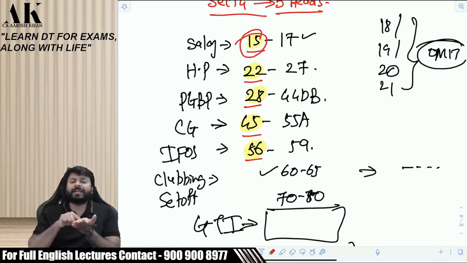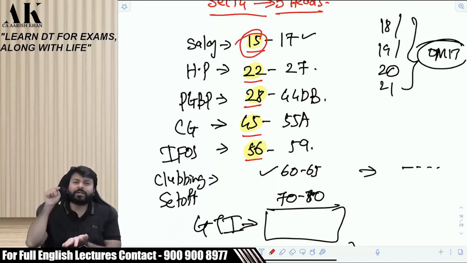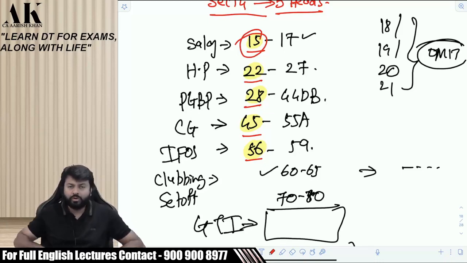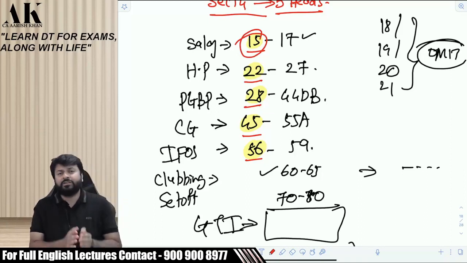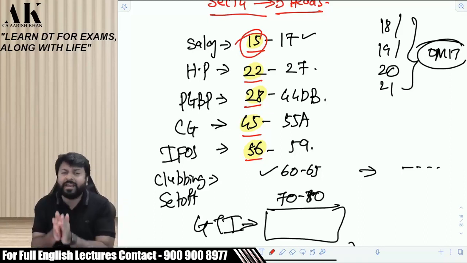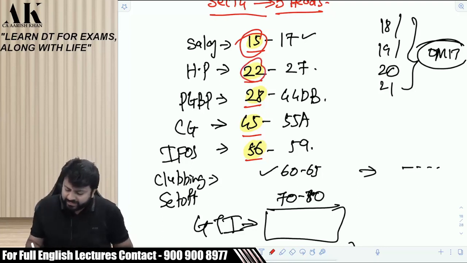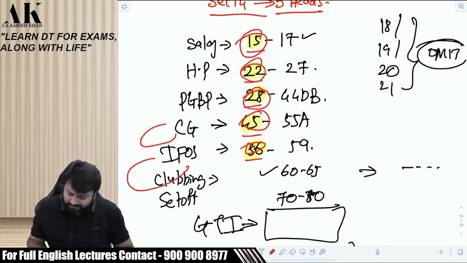Similarly, your income will be classified under the head capital gains when you transfer a capital asset. So, whether your income will come under PGBP, capital gains, IFOS, HP or any other head, you need to read the first section of every head. The first section of every head is the charging section of that head.